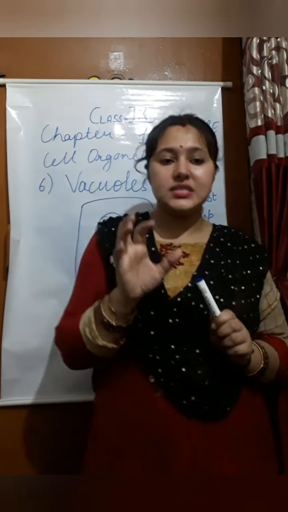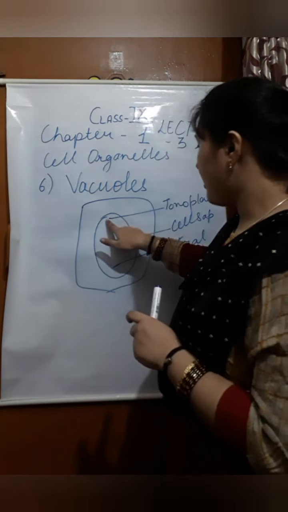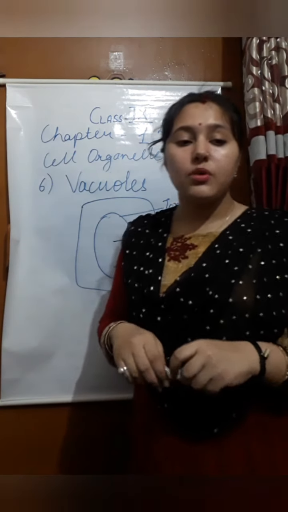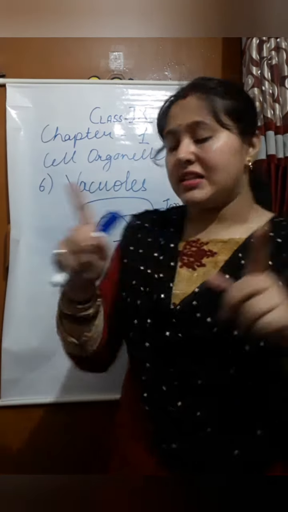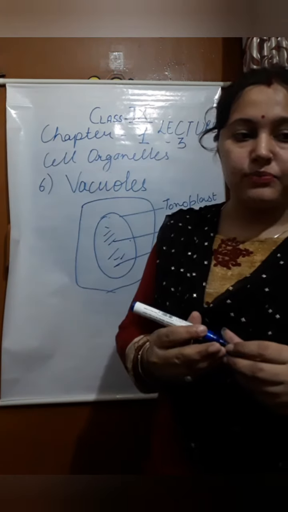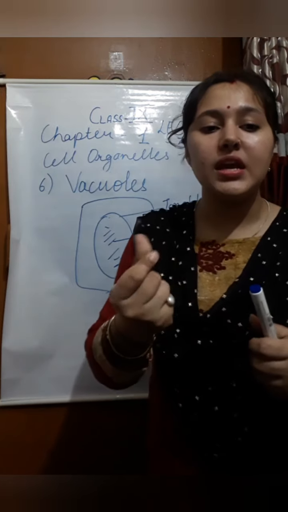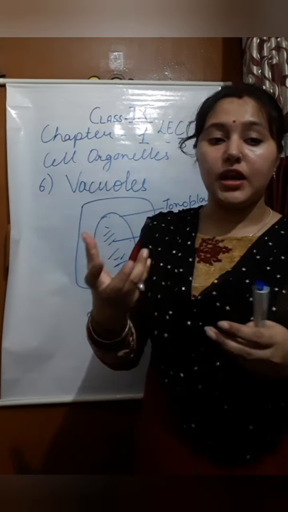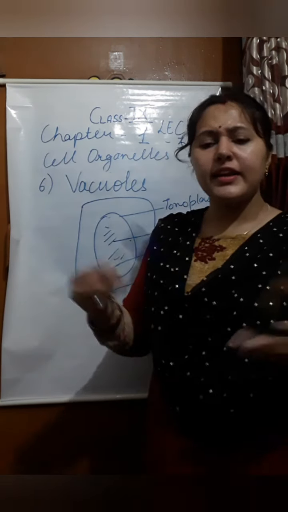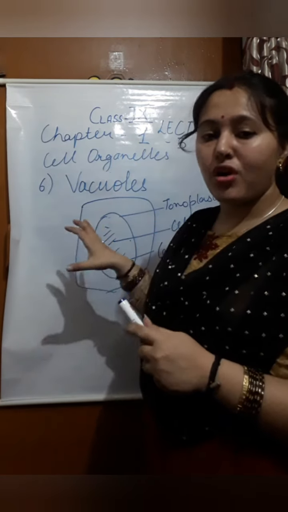So in a plant cell, the vacuole is bounded with a membrane called the tonoplast. The vacuole is filled with the cell sap. And what is the cell sap filled with? It is filled with a watery solution which is rich in amino acids, sugars, proteins and organic acids. So this is the structure of the vacuole.